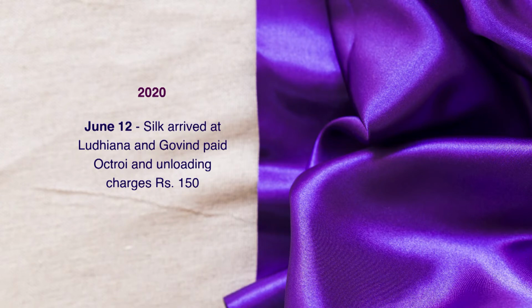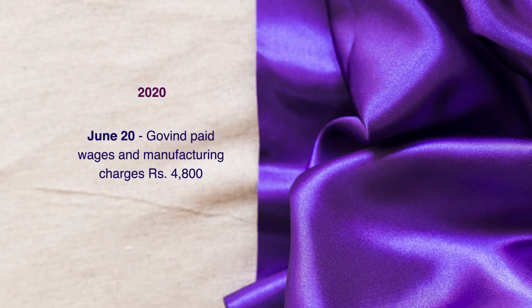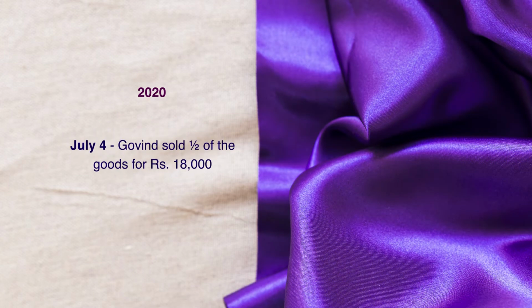So here the consignee has paid rupees 150 on account of octroi and unloading. On June 20th, Govind paid wages and manufacturing charges 4,800. July 4, Govind sold half of the goods for rupees 18,000.